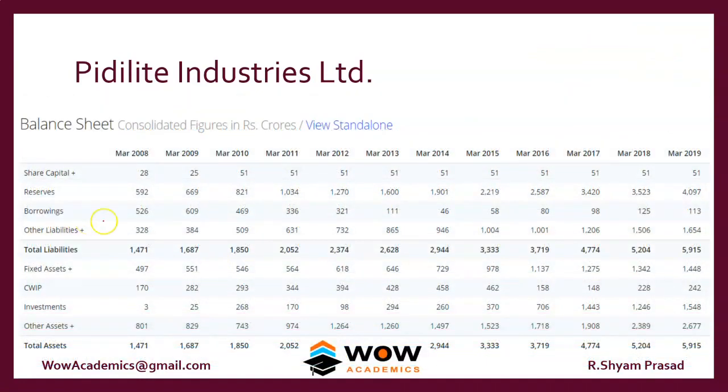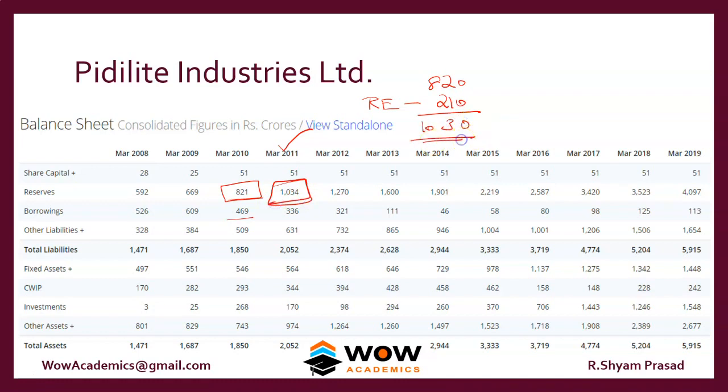We'll check. The year which we are looking at was March 2011. In March 2011, we had sent 210 to retained earnings. That means the earlier year had a reserve of 820. So March 2011 should have 1030 as their retained earnings. They have approximately 1034. So the profit is sent in two ways, one as dividend and the other to the retained earnings or reserves. This is where the reserve got added.